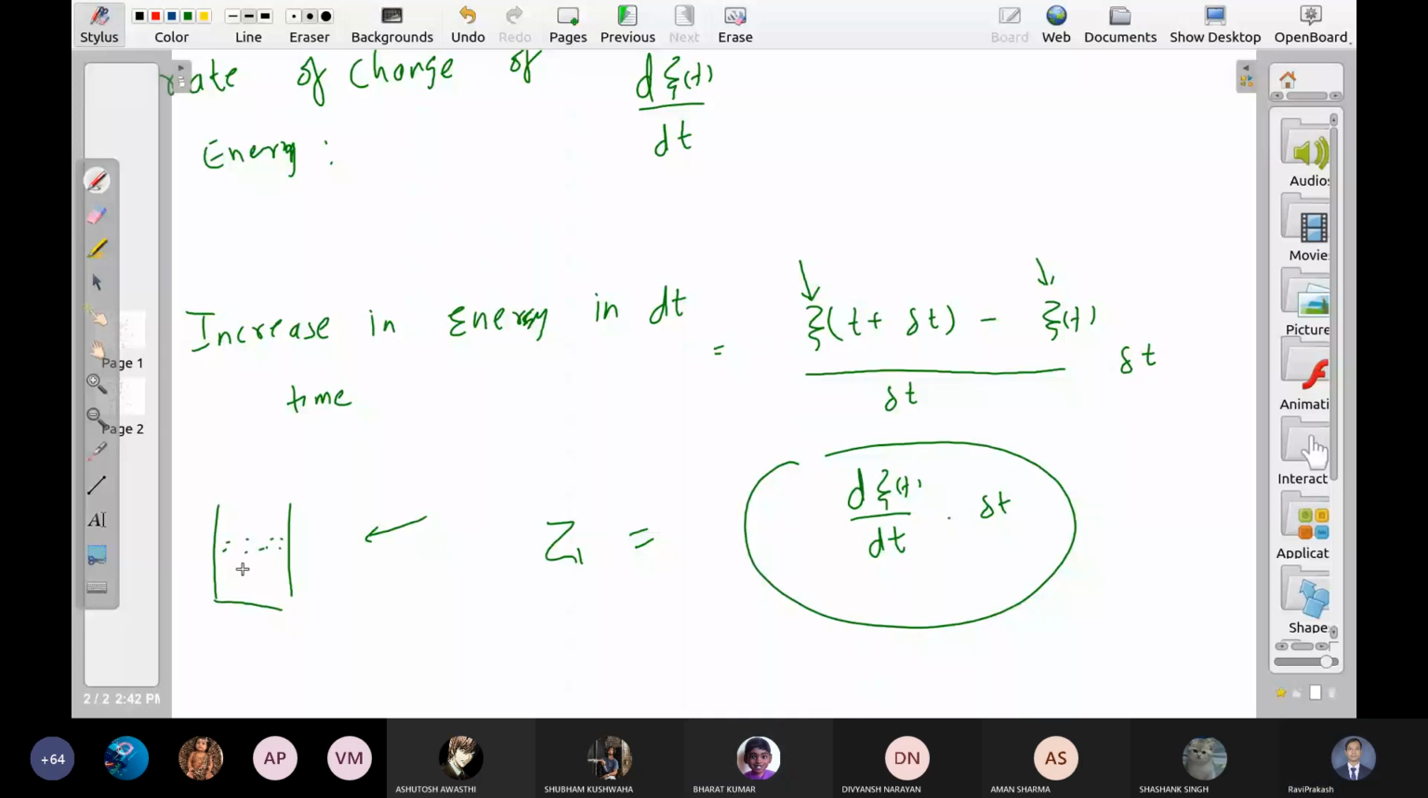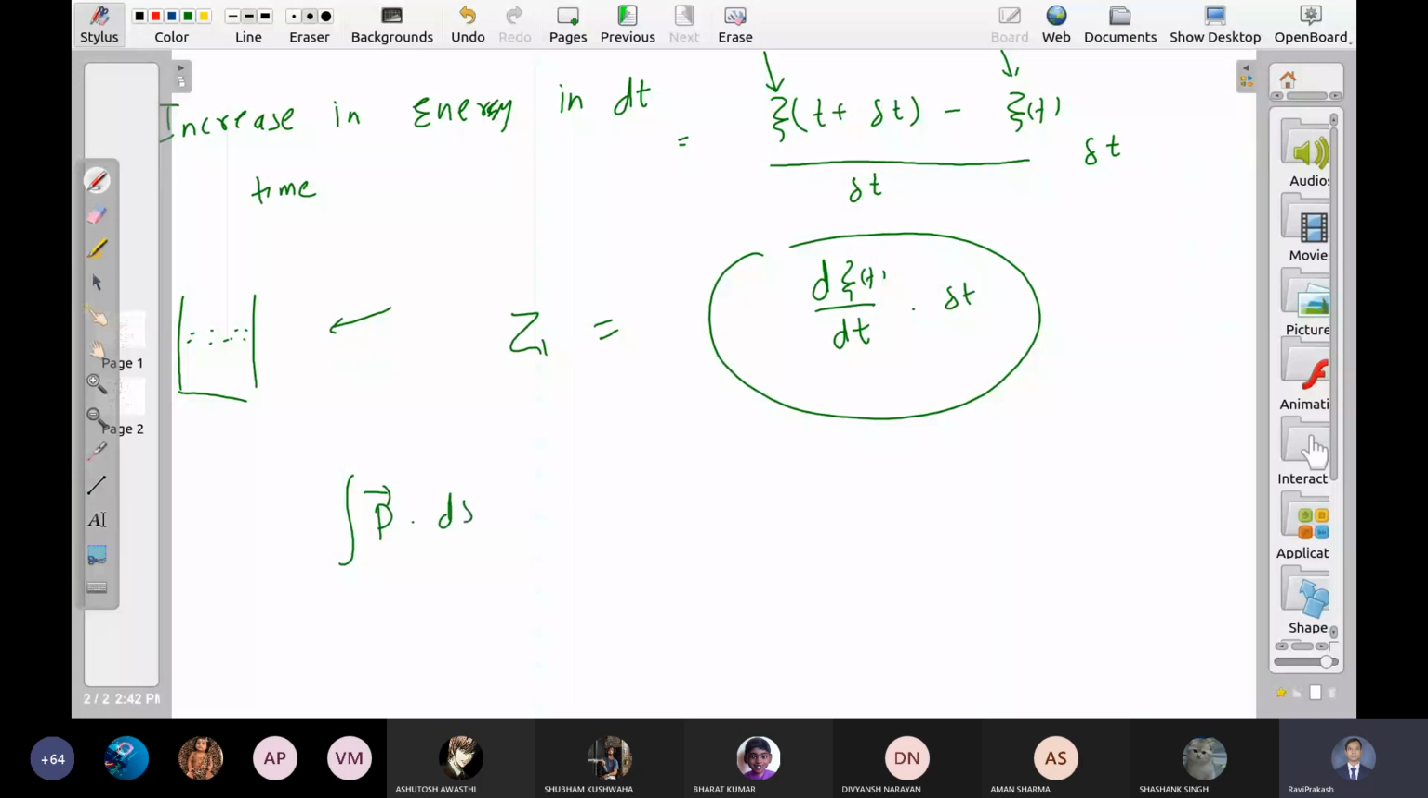So P dot ds dt is equal to B square by 2 mu naught, and since volume and time are two different parameters, I can take the time derivative inside also.